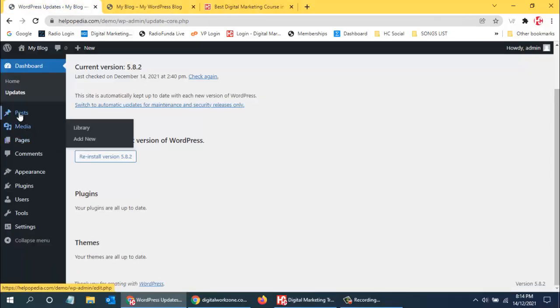So that is blogs, and then we have media. So media is just for looking at all the images which are there in our library. So right now we haven't uploaded any images, so the library would be empty. So this is just for having a look. And if you want to upload any images, then you can upload from here. But usually we don't upload from here. We upload from the posts and pages itself. We don't use media to upload unless you want to upload multiple images. Then in that case you can use this Add New, and then you can upload multiple images.